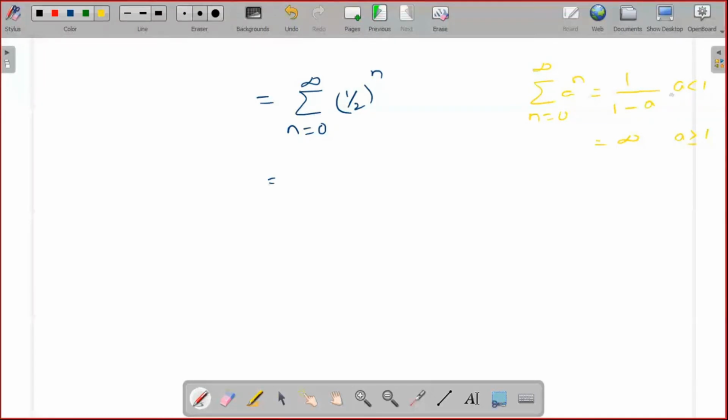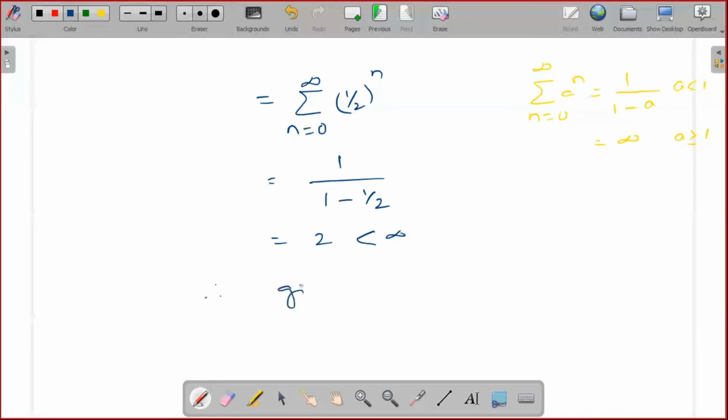Now check the a value, 1 by 2, which is less than 1. So the summation result is 1 by 1 minus 1 by 2. So the value is 2, which is less than infinity.